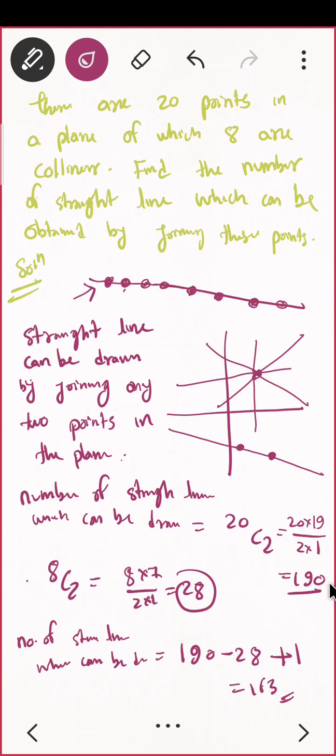I am putting that 28 inside this also, correct? Because I am not taking any condition here about any 8 points or something like that. So 28 is included here. So what I will do, I'll subtract that 28. Meaning what did I do? Now I'll be having only those points which are not covering this. 28C2. What next? What should I do now? Now I have removed everything that used to lie on the straight line, but those which are at least forming, they are collinear, no? Collinear means they will be constituting as one line, so I have to take that one line also. So that's why I'm adding plus one.